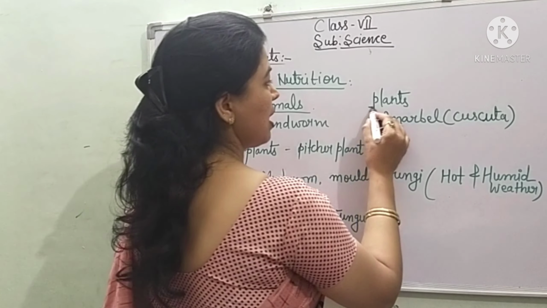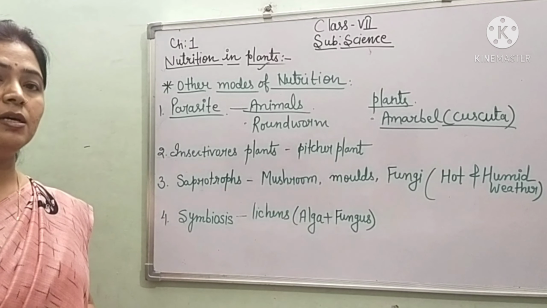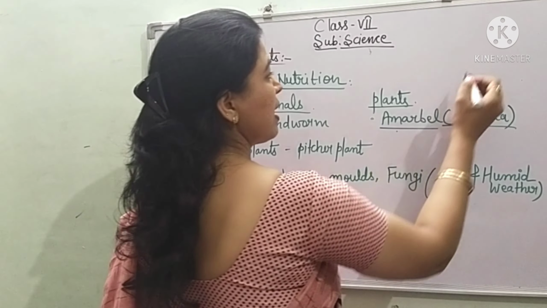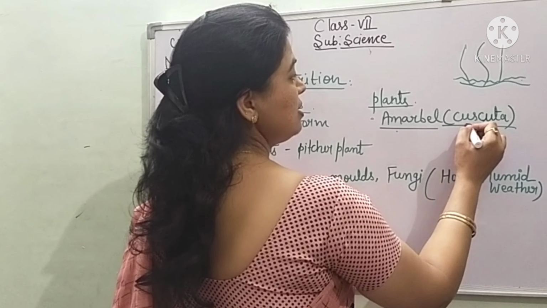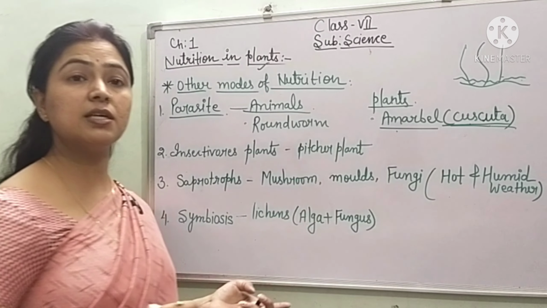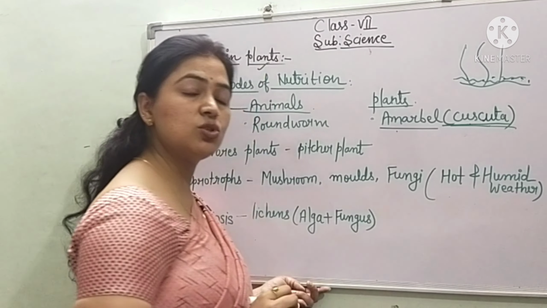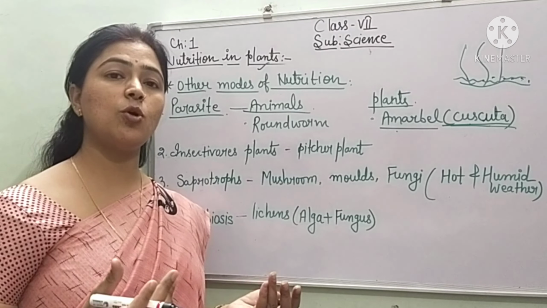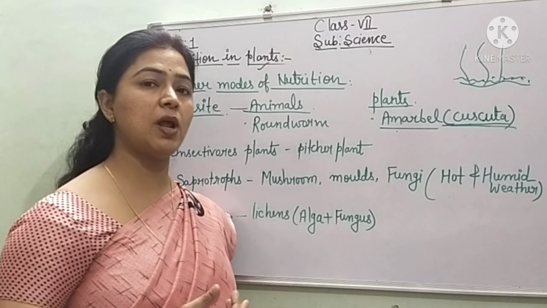Now we are talking about the plants. A very well known example is Cuscuta, another name is Amarbel. That is a very good example of a parasitic plant, children. What happens generally? This is the parasite. If there is a very good garden and there is a plant of this Cuscuta in that garden, it will take all the nutrients from all the plants, and within days you can see that the garden is not green in a proper manner. The reason is that this parasite has taken all the nutrients from the roots of the plants.